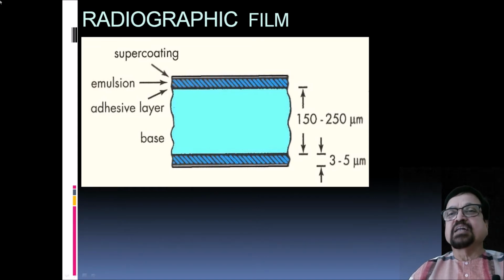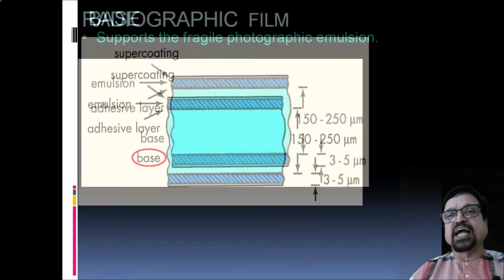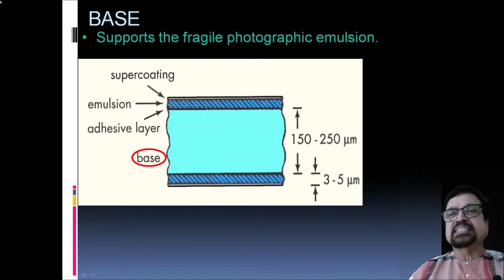Now, radiographic film. Here you are seeing that there is a base, which is blue in color. Then there is an emulsion, which is dark blue lined, and third is the super coating. Each layer has a specific thickness, which is mentioned on the right side. What is the role of each, we are going to know as we move ahead. Now base, it supports the fragile photographic emulsion. Photographic emulsion has to be uniformly coated to give a uniform quality of film, so it needs a base. Here we have shown a base along with its thickness, how much it should be.